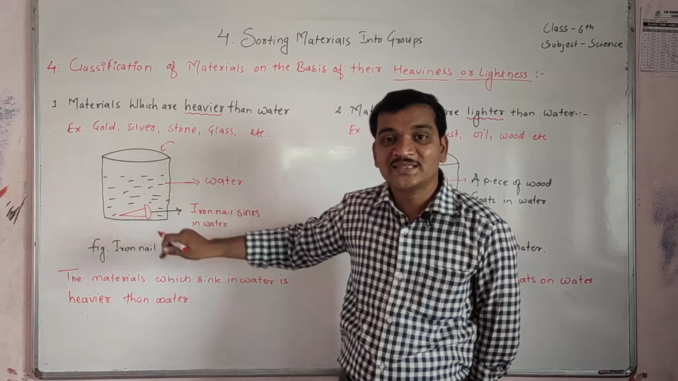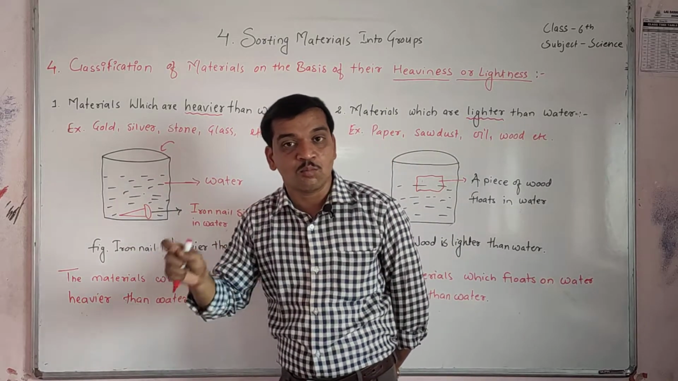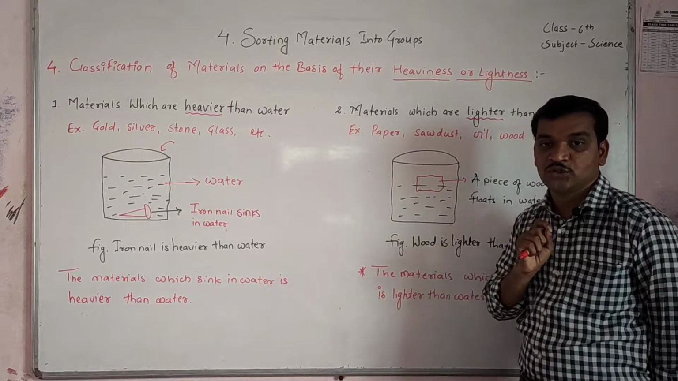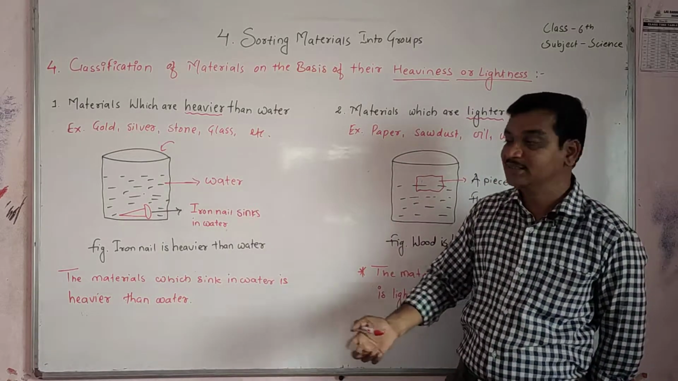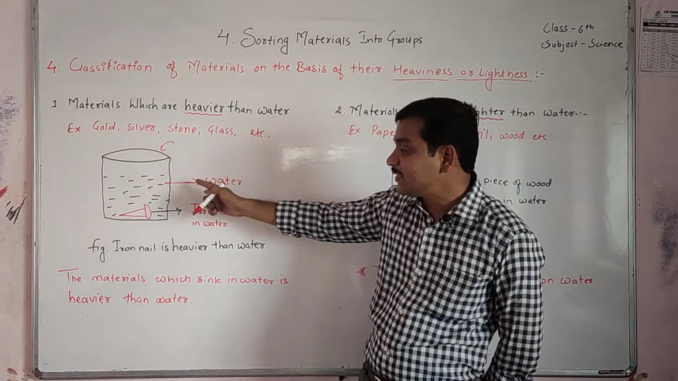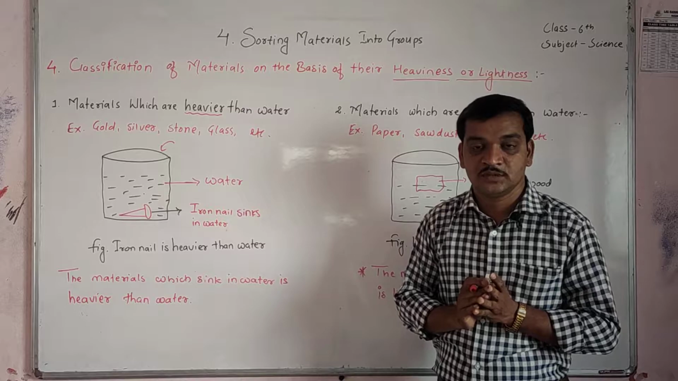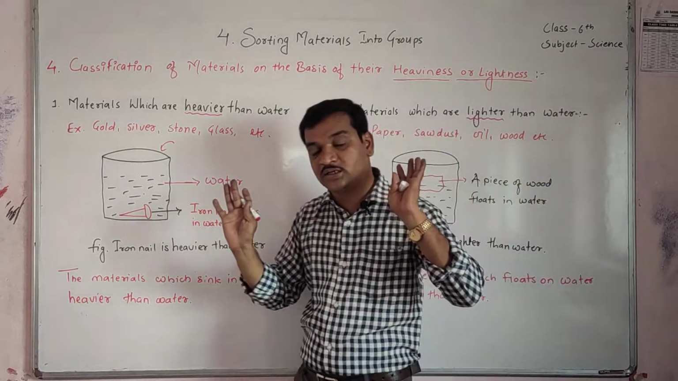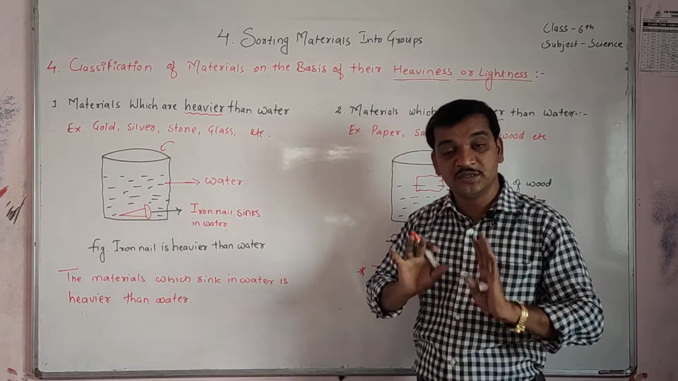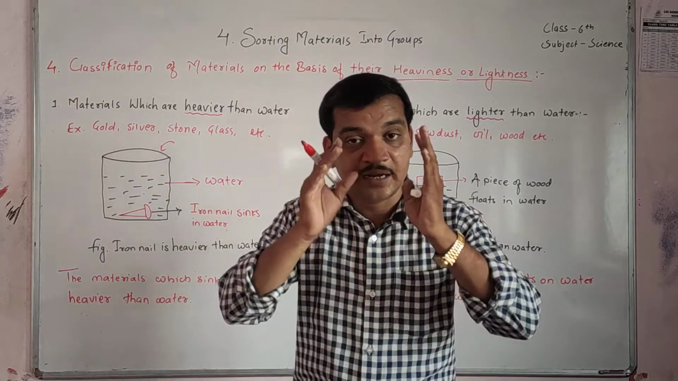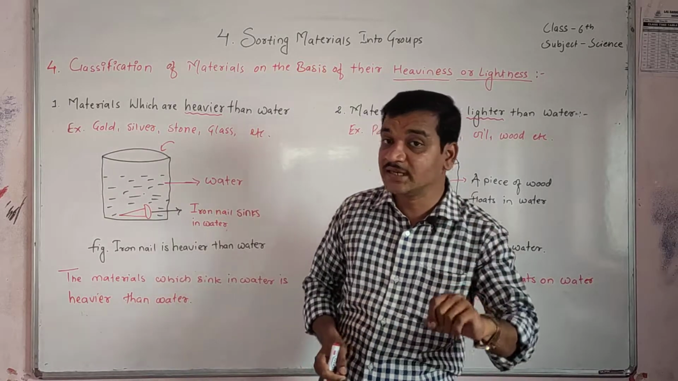Okay students, so why does this happen? This happens because the iron nail has more density than water. जो आयरन नेल की जो डेंसिटी है, वेट है, वो वाटर से भी ज़्यादा है, इसीलिए वो सिंक हुआ है. So we can understand that the iron nail is heavier than water. The materials which sink in water are heavier than water, means those materials are heavier than water, they sink in water.